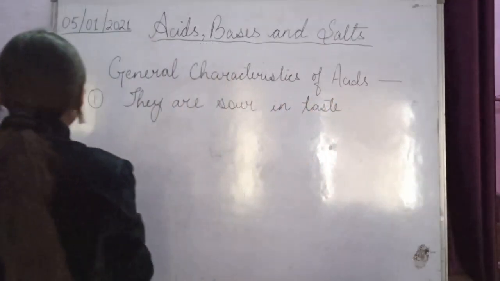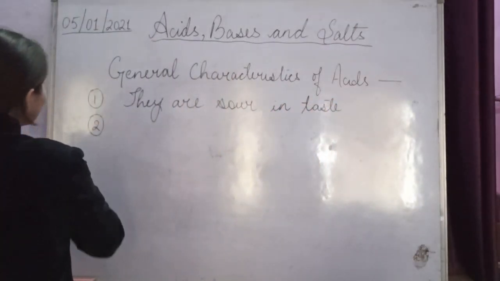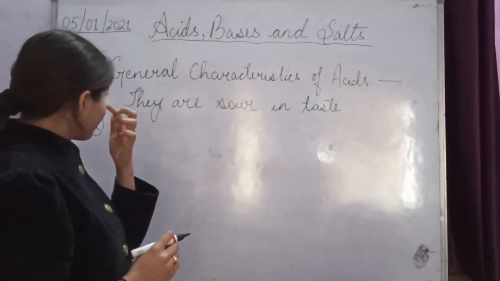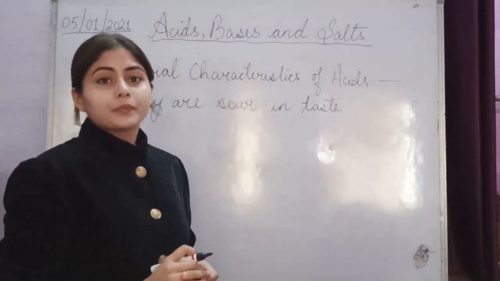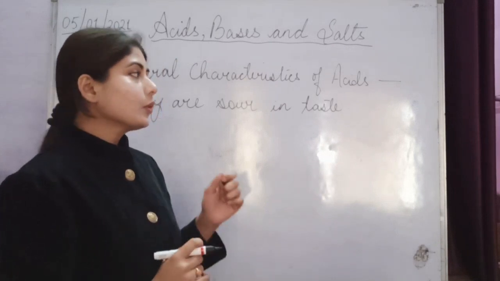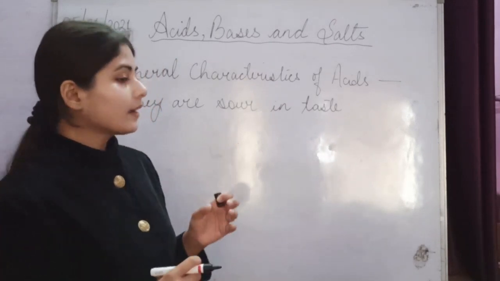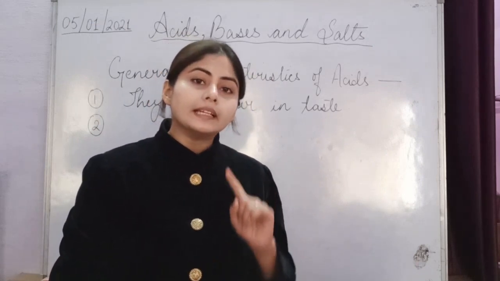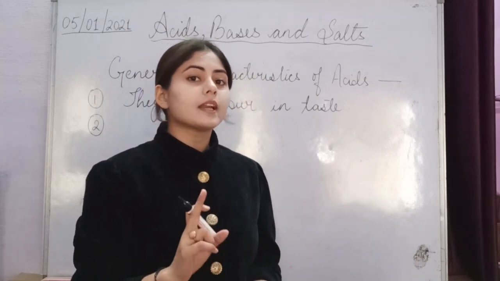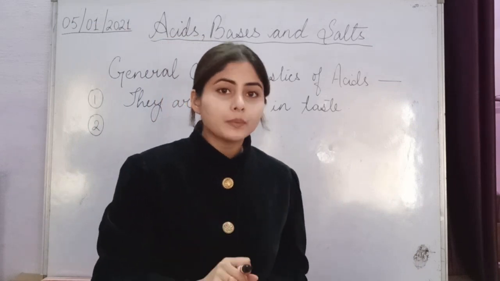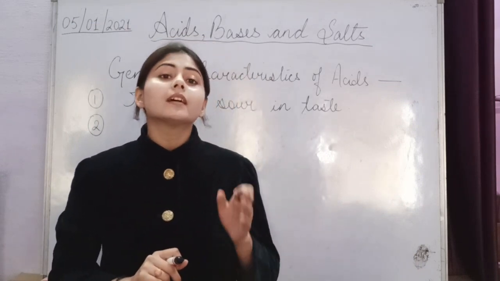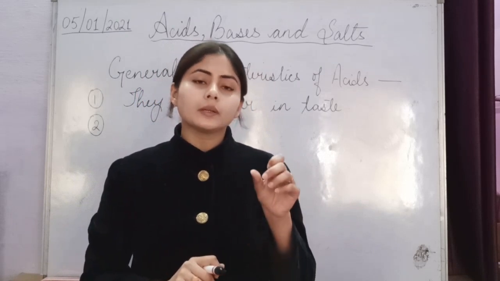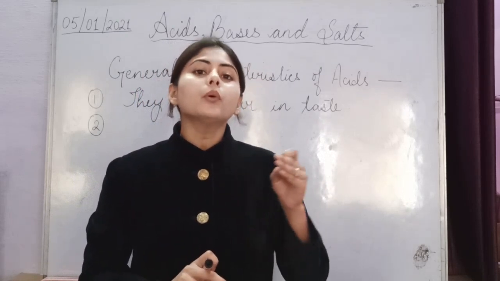Now the second point we studied is about indicators like litmus. If we want to test whether our solution is acidic or not, we will use an indicator for that, like the litmus indicator I told you about in the previous session. Acid turns litmus paper or litmus solution from blue to red.